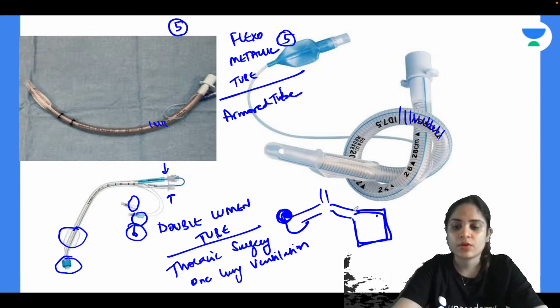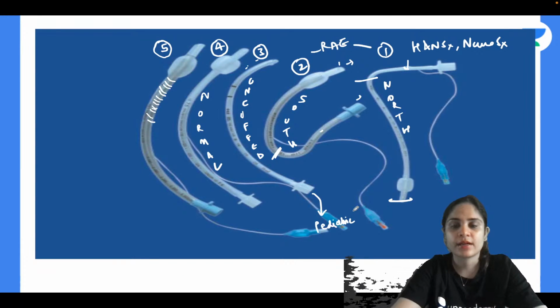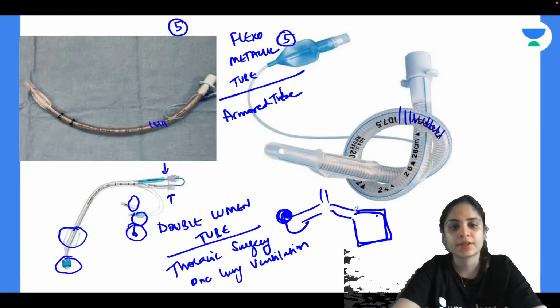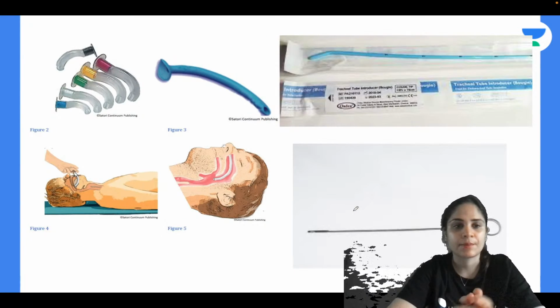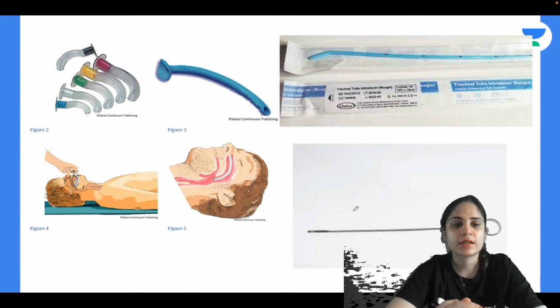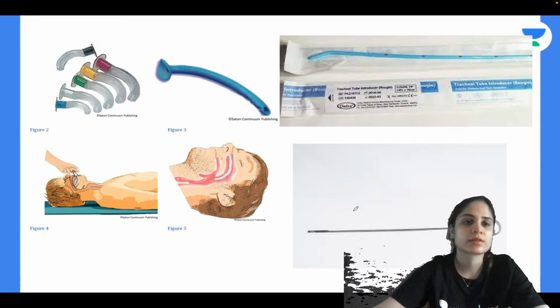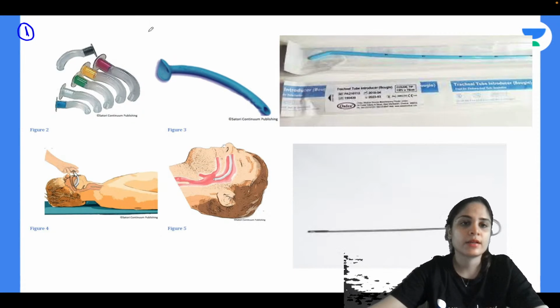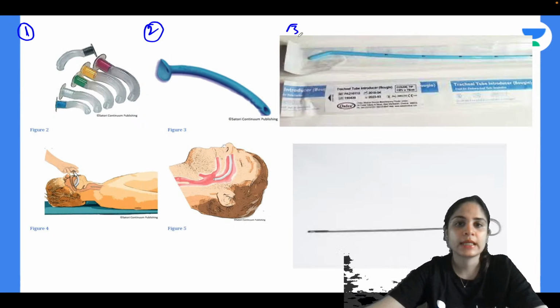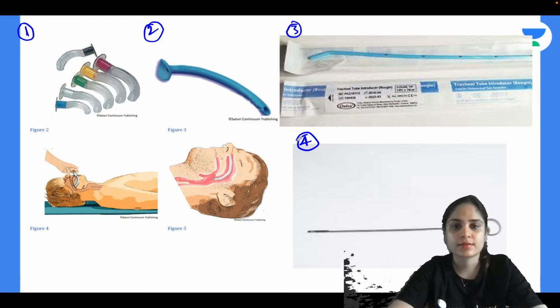Alright, so we have all the tubes covered. Over here you have the north pole, south pole, uncuffed, cuffed tube, armored tube, and double lumen tube covered. So these are all the tubes that we use in anesthesia. Now the next set of instruments that we have over here, can anyone identify these instruments for me and tell me what is the use? So number 1, number 2, number 3 and number 4. And what are all of these called, and what are they used for?